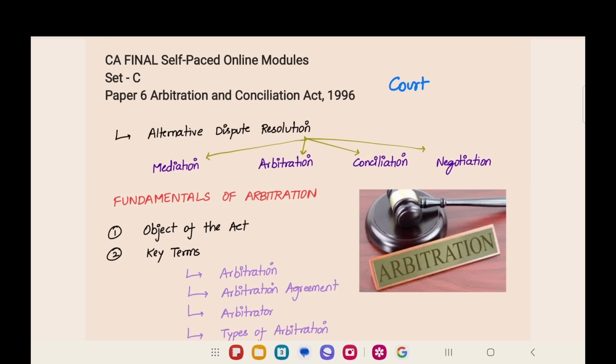So we have an alternative method. Primarily we go through court, but when we want a quicker solution, there is an alternative. This is the topic for today: alternative dispute resolution. Under alternative dispute resolution, there are various methods for solving cases quickly: mediation, arbitration, conciliation, negotiation. Under these four, we are going to see arbitration today. Now, let us see with the help of an example what arbitration is.